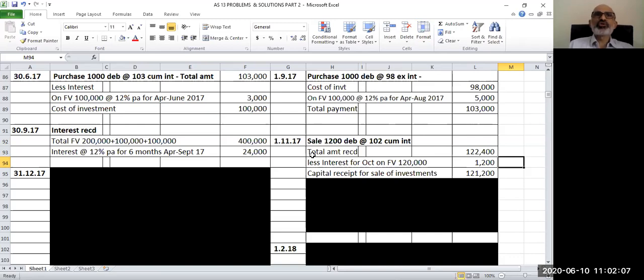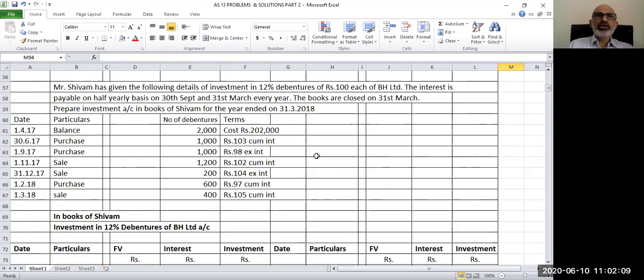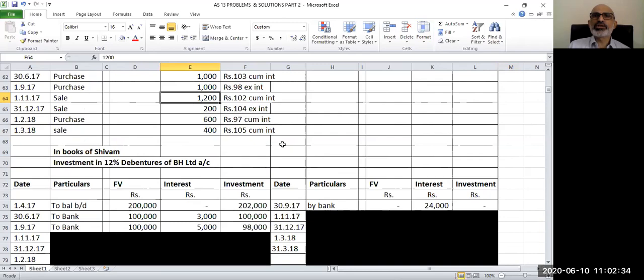For that, if you refer the data, you will realize that as on that particular date, this is a sale date, we have 4,000 debentures, 2 plus 1, total 4,000 debentures are already there with us since 1st September 2017. So on 1/11/17 also, our total stock of debentures will be 4,000 debentures. So out of 4,000 debentures, we are selling off 1,200 debentures.